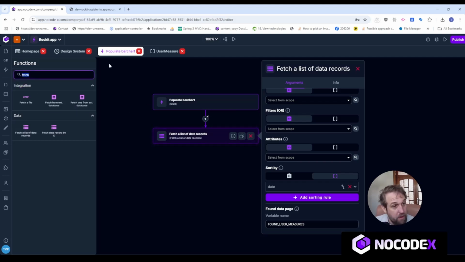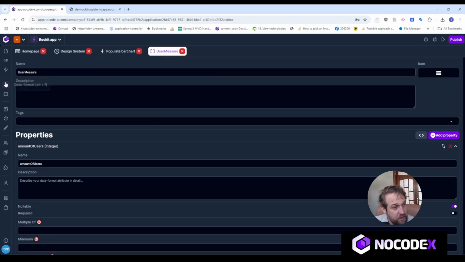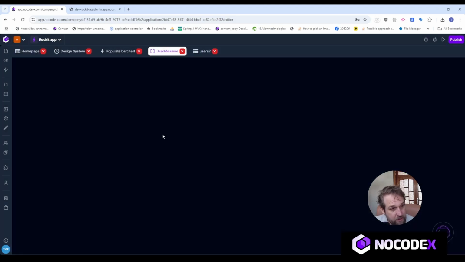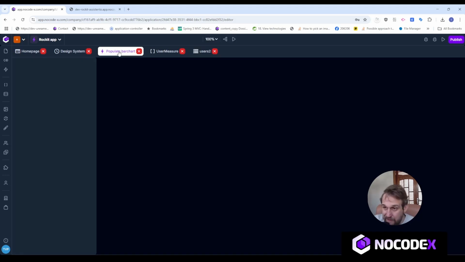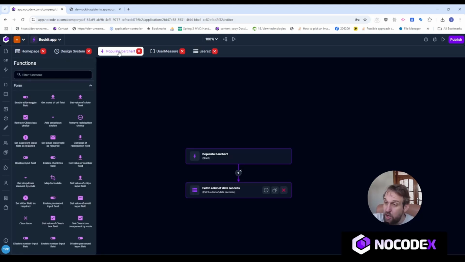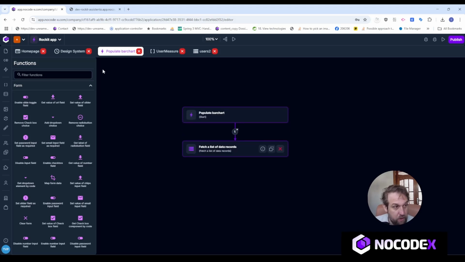First, I'll change the list that I fetched. The list that I fetched from the database is actually a list of these items. First, I'll change it to a list of these values, which would actually mean that it's just a list of numbers. That's what I'll first do. And after that, I'll change that list of numbers to a semicolon separated string, which I will then add to the bar chart. So let's do that.